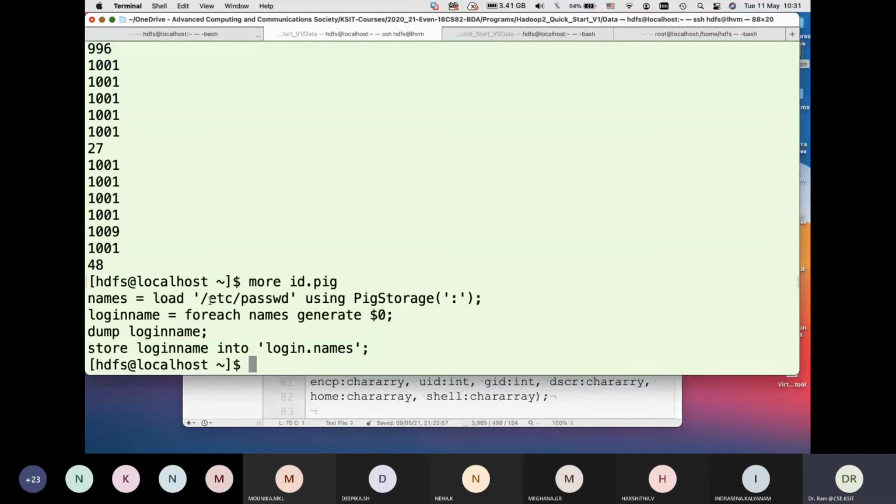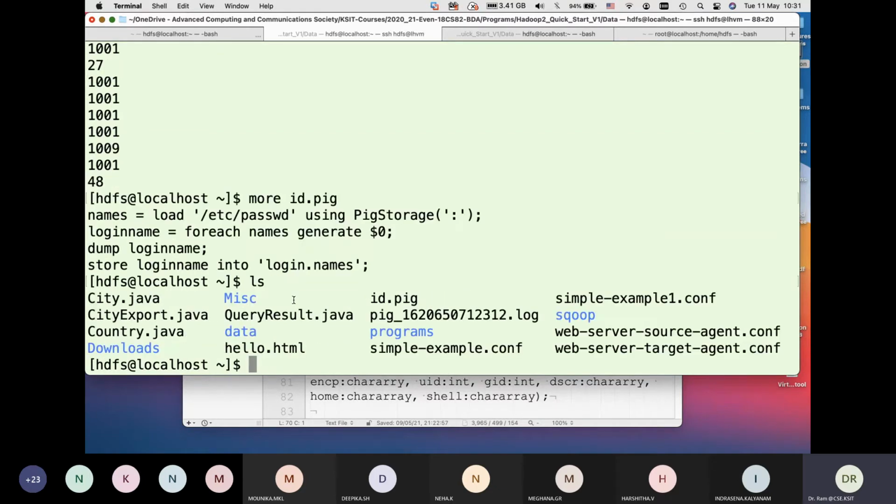So I am copying locally, not from MapReduce. So I'll run locally. I can say pig and make sure I don't have a directory login.names. No, I don't have, so I can run pig.